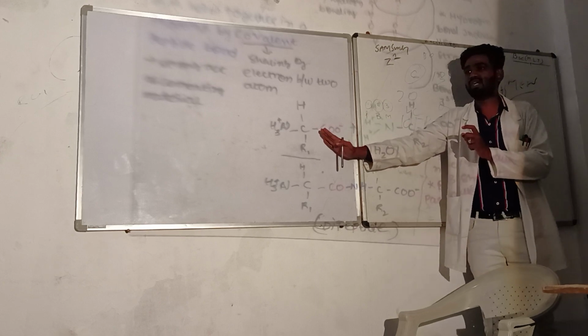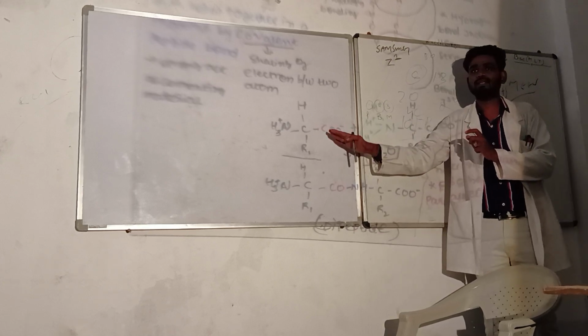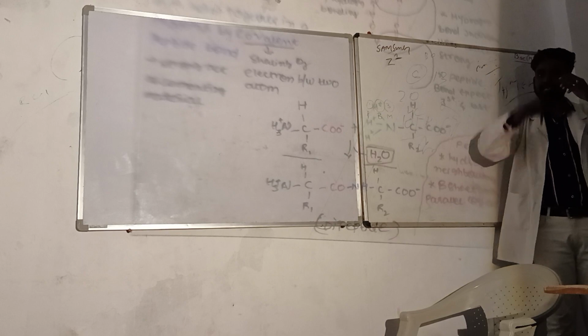That is no use of the proteins. Okay? Now, those two amino acids are joining together with the help of the covalent peptide bond. How is it going to get formed? The amino group of one amino acid and the carboxyl group of another amino acid join together, releasing a water molecule and holding tightly between them. That bond will be called a peptide bond.